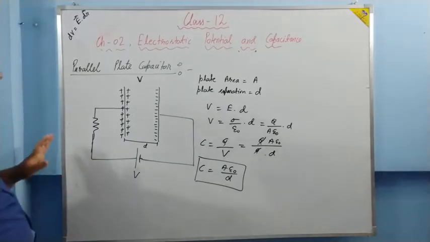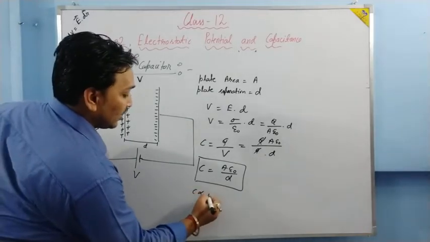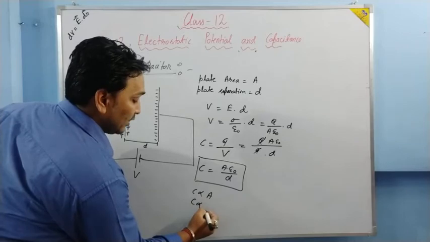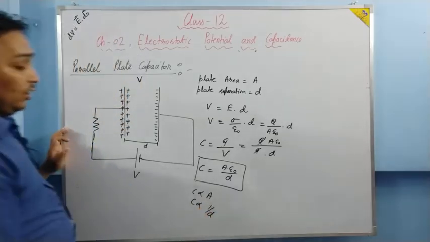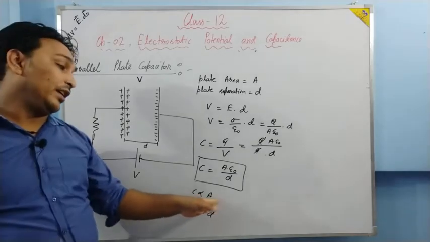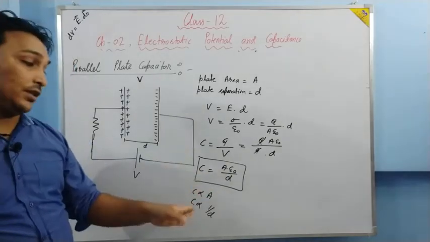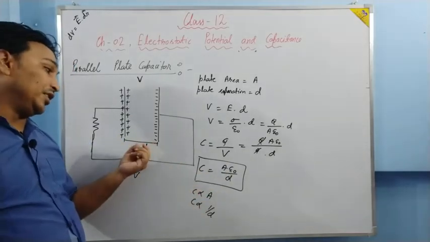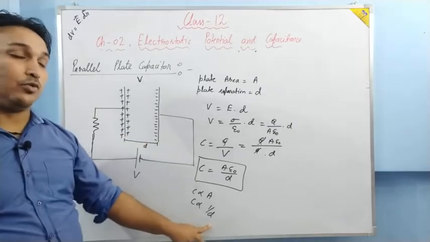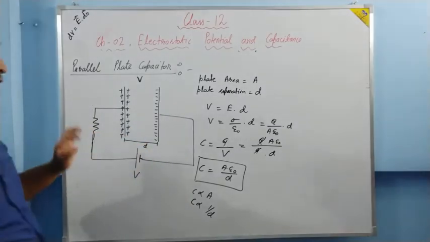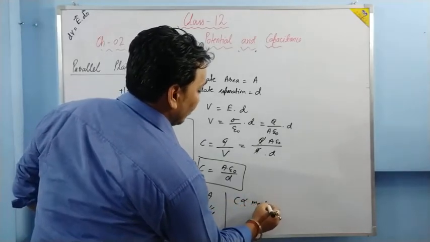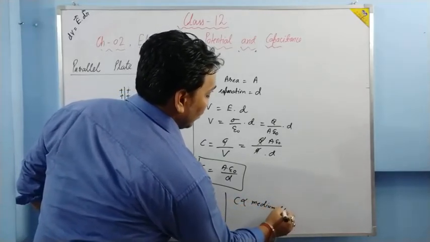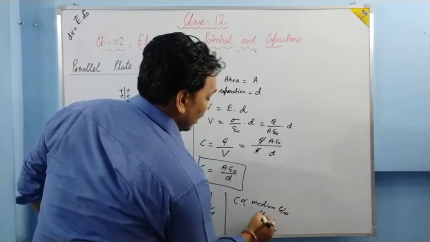From here what we can conclude? We can conclude that capacitance depends upon area. Capacitance depends upon 1 upon D. Okay? That is, when the plate area increases, capacitance increases. When the plate separation decreases, because it is inversely proportional, then capacitance increases. One more thing is there. Capacitance also depends upon medium between plates. How we can say that?